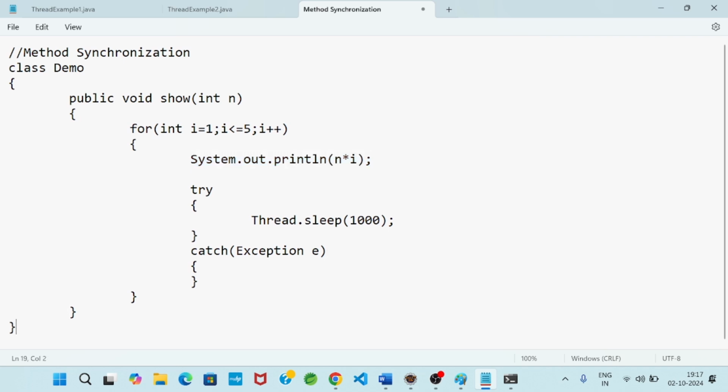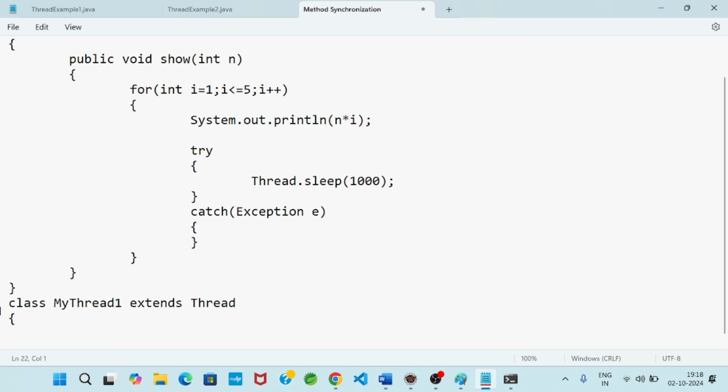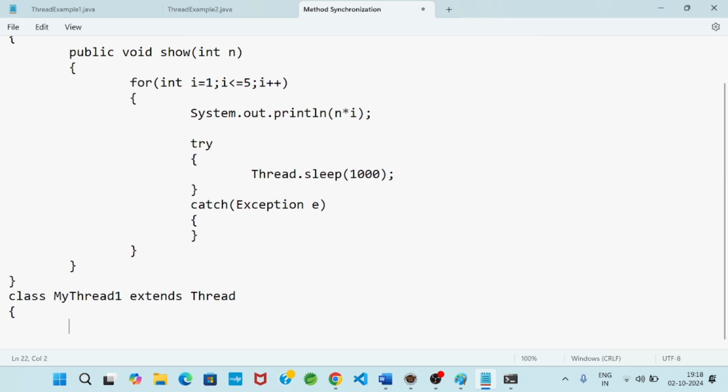Now I will represent two threads. Let class MyThread1 extend the Thread class, because it is a multi-threading context. I will represent two threads, MyThread1 and MyThread2. Currently we have learned how to create a thread, how to represent a thread fully: class name, extends Thread class.